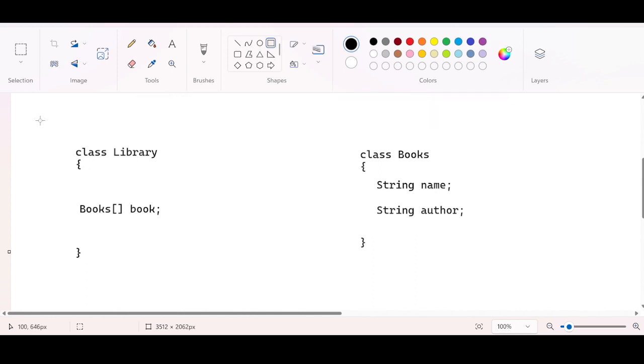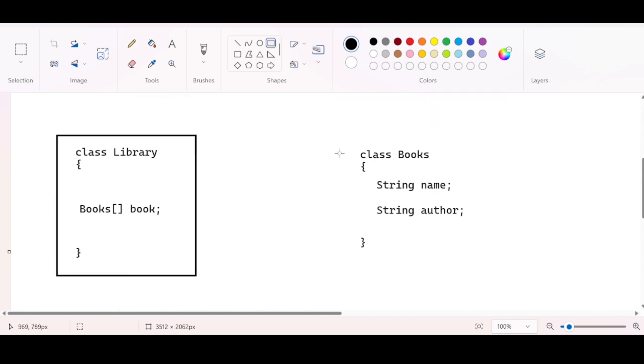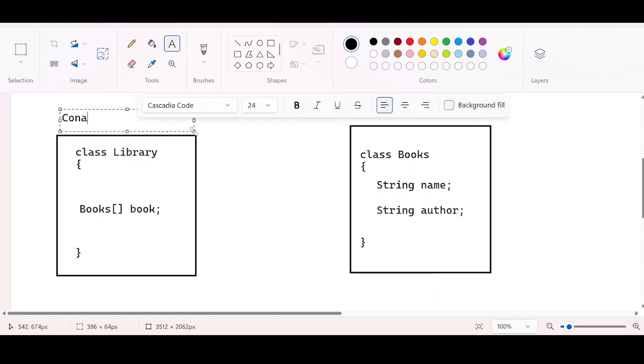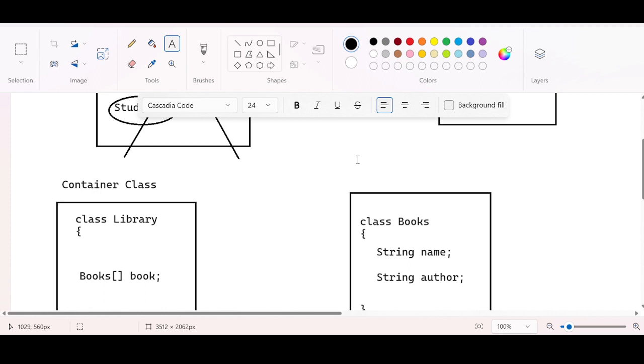See, the Library class and the Books class. By looking at this, can I say that the Library class is the container class, and the class by the name of Books is the contained class? Why contained class?